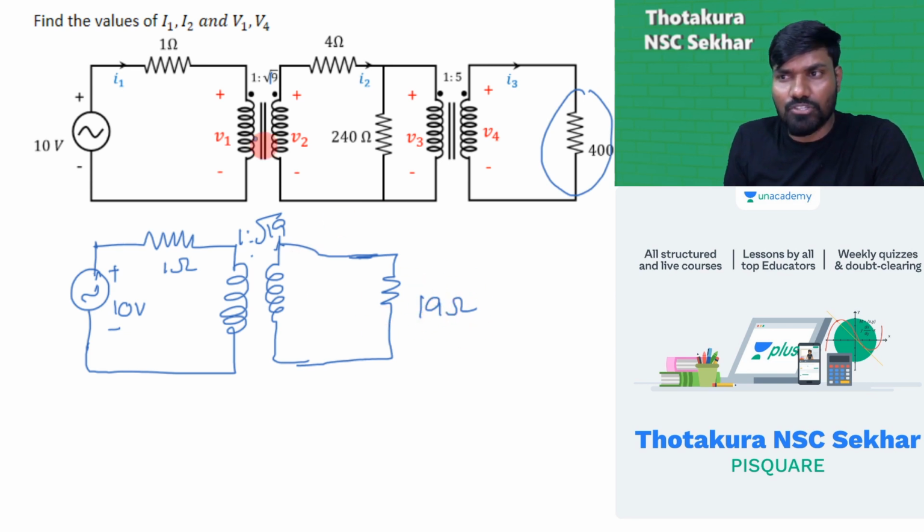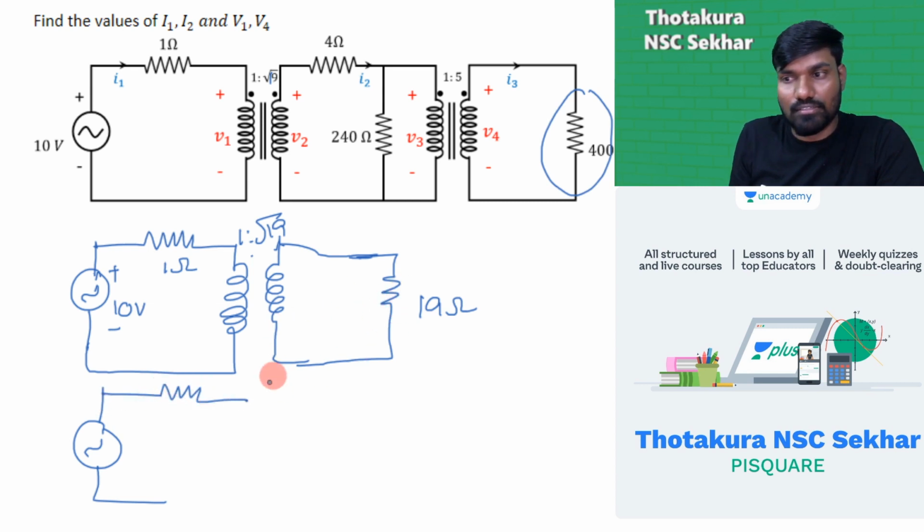Now transform this to the primary side. If this is transformed to the primary side, then what will we have? We'll have a resistance, and this will be here. This is 1 ohm. 19 into 1 by root 19 whole square.